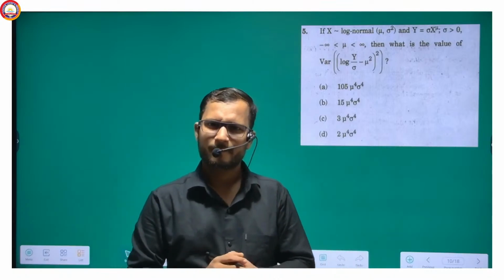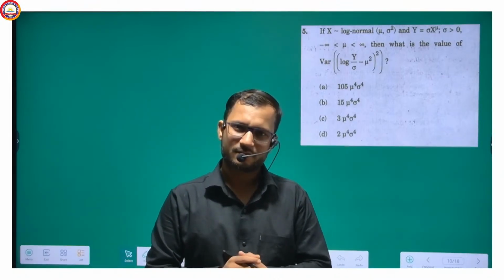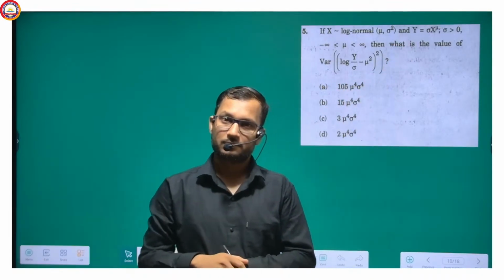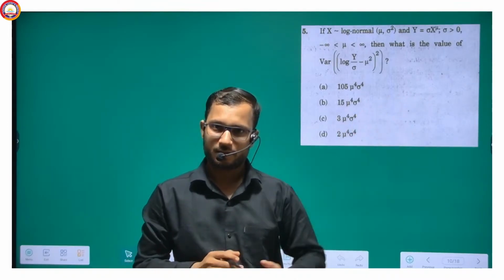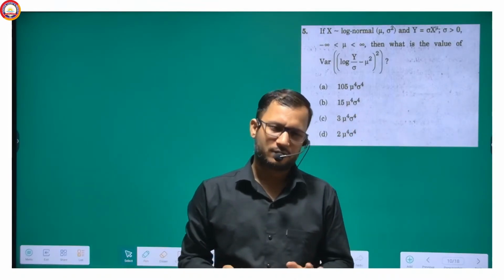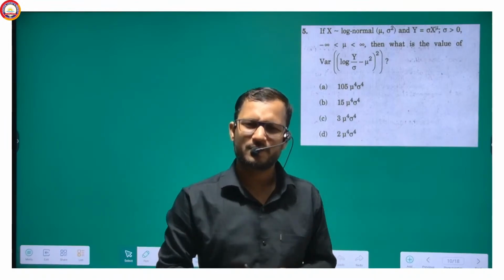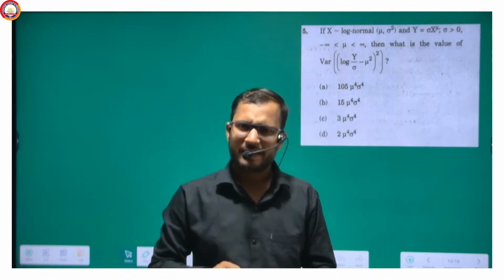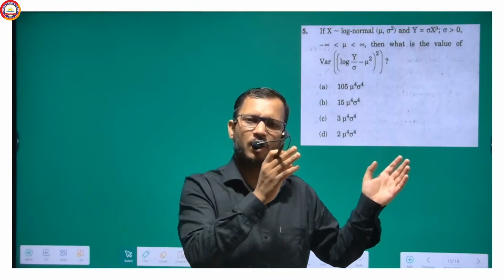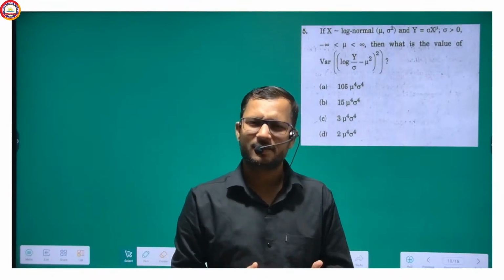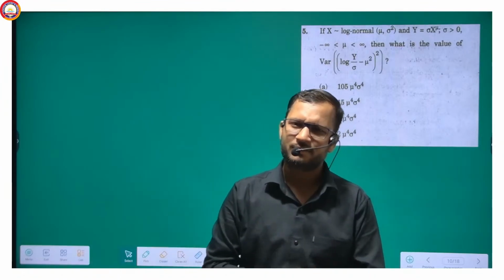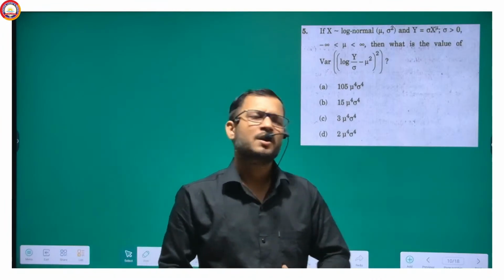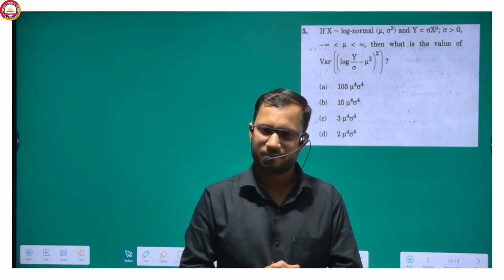The second is that you are looking at the variance and the square, and also the log is there. But don't worry, this is not a tough question, it is a very easy question. Here we don't have to use any parameters of the log normal distribution that you are not familiar with. We will use the concept of normal distribution and chi-square distribution, which you are already familiar with.